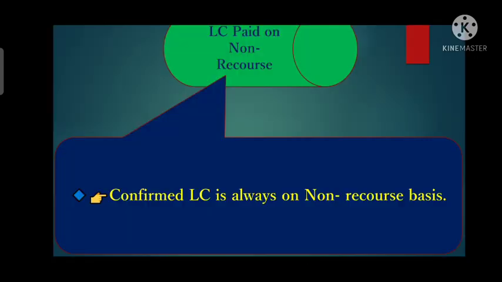Now we will discuss the LC which are available on non-recourse basis. Whenever the confirming bank adds a confirmation to an LC, then that LC is called a confirmed LC. So here also the confirmed LC is always on a non-recourse basis. Whenever the LC has a confirmation from a confirming bank, then that confirmed LC will be paid on a non-recourse basis until and unless a specific type of recourse is mentioned in the credit.